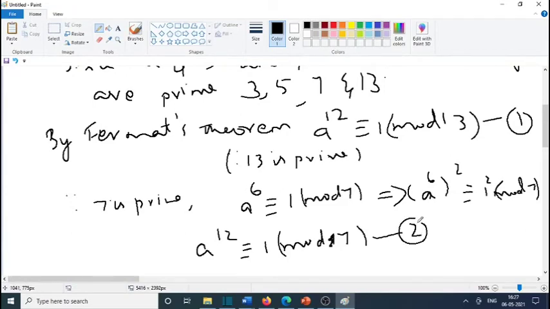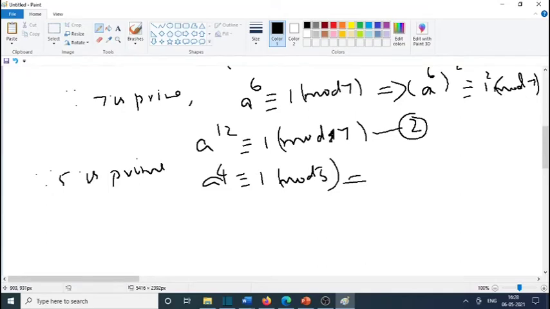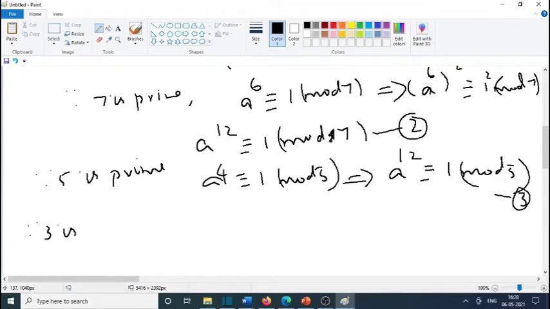This is equation 2. Now 5 is a prime number. Since 5 is prime, we can use Fermat's theorem. So a raised to 4 congruent to 1 mod 5, which implies we can take the power of 3. So a raised to 4 power 3, which is a raised to 12, congruent to 1 mod 5. This is equation 3. Now since 3 is a prime number,